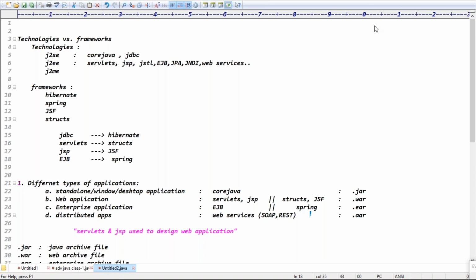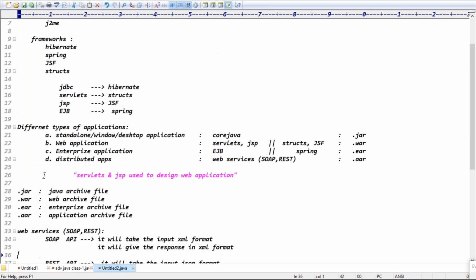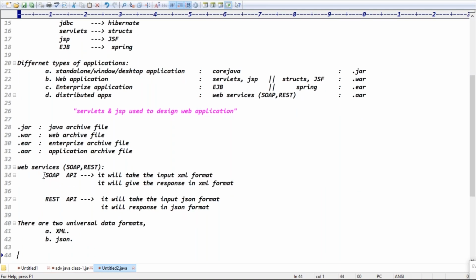Ram, I was asking. Tell me. For this JDBC, we need to install what? SQL Server? We need to install SQL Server, right? Definitely.